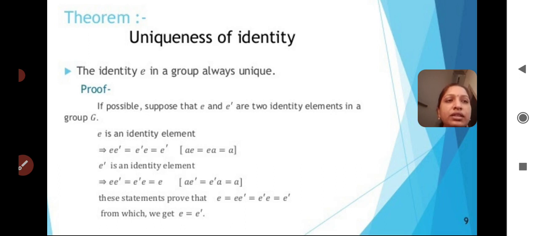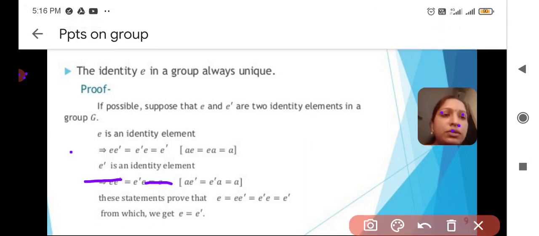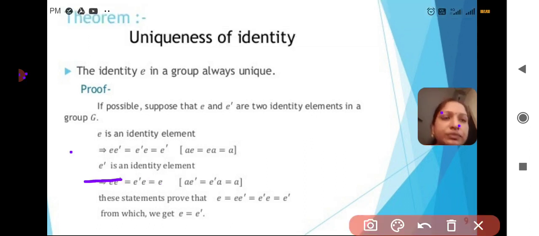By the definition of identity element, we can write A into E dash equal to E dash into A equal to A. From both these statements, can I write AE dash equal to AE equal to EE dash equal to E dash equal to E?